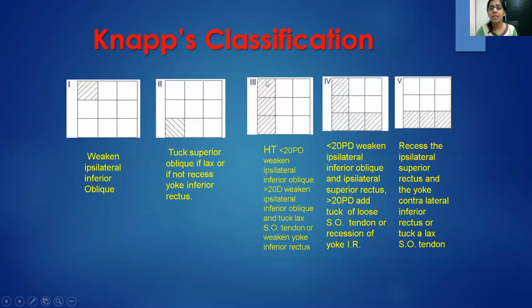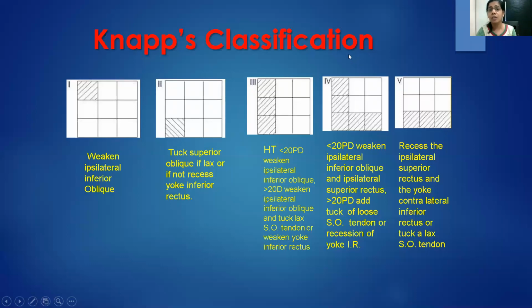If the hypertropia is less than 20 prisms and this entire adduction field is affected, you can weaken the ipsilateral inferior oblique, and if it is greater than 20 prism diopters, you can do a SO tendon tuck and weaken the ipsilateral inferior oblique, or you can weaken the contralateral inferior rectus also.